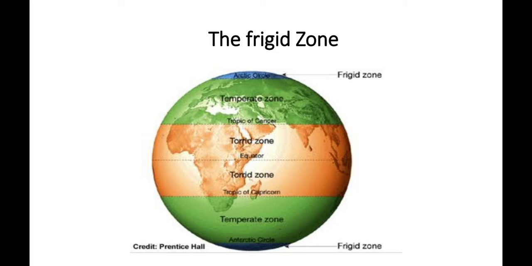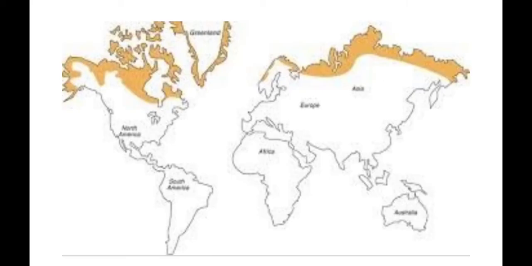Let me discuss the Arctic Circle. The tundra region lies near the Arctic Circle, and here the subsoil is permanently frozen and temperatures are very low. You can observe the yellow shaded area, which describes the tundra region, where the subsoil is in a frozen, cold condition.